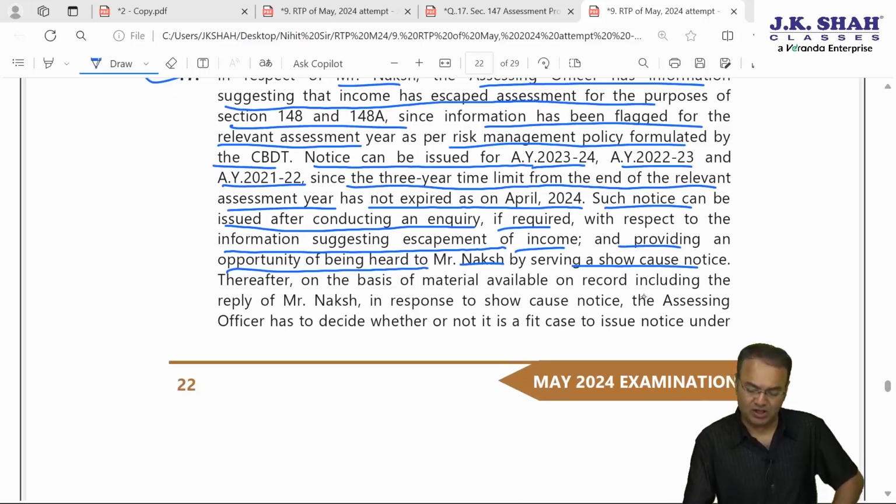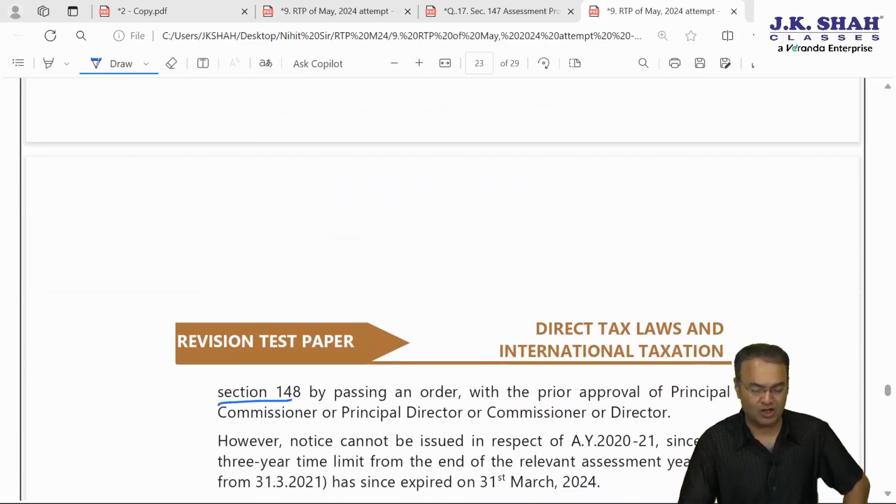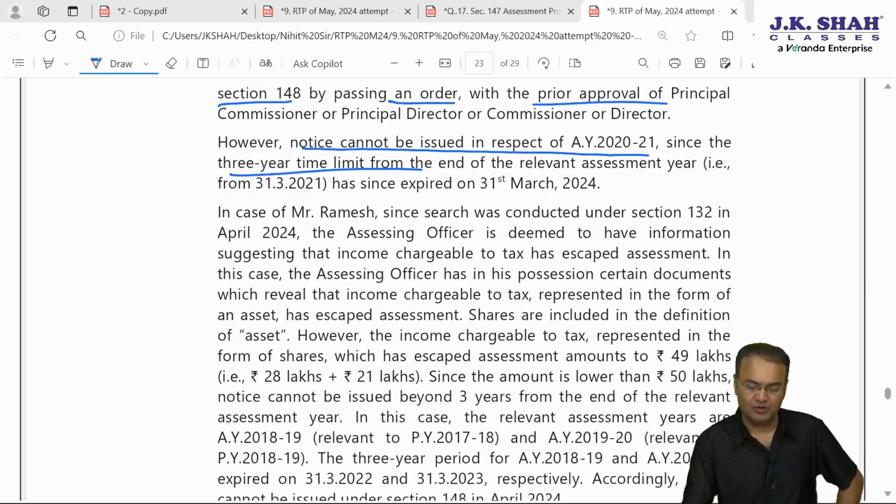Thereafter, on the basis of material available on record, including the reply of Naksh in response to the show cause notice, the AO has to decide whether or not it is a fit case to issue notice under section 148, by passing an order with the prior approval of the higher authority. Notice cannot be issued for AY 2021 because it falls beyond 3 years from the end of the relevant assessment year. This was the story of Naksh.